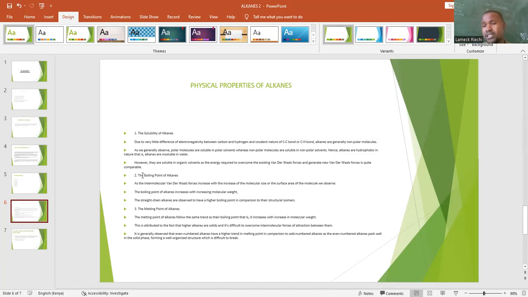Methane boils faster, followed by propane, up to decane. So the boiling point of alkanes increases as the intermolecular van der Waals forces increase with the increase of the molecular size, or the surface area of the molecule. We observe the boiling point of alkanes increases with increased molecular weights.